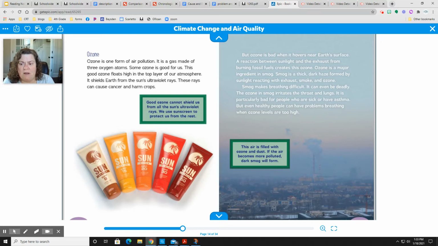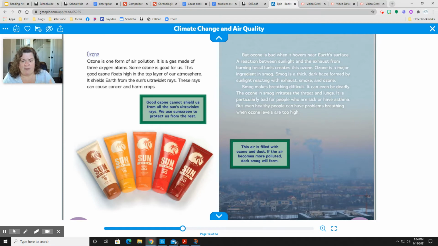But ozone is bad when it hovers near the Earth's surface. A reaction between sunlight and exhaust from burning fossil fuels creates this ozone. Ozone is a major ingredient in smog. Smog is a thick, dark haze formed by sunlight reacting with exhaust, smoke, and ozone. Smog makes breathing difficult. It can even be deadly. The ozone in smog irritates the throat and lungs. It is particularly bad for people who are sick or have asthma, but even healthy people can have problems breathing when ozone levels are too high.